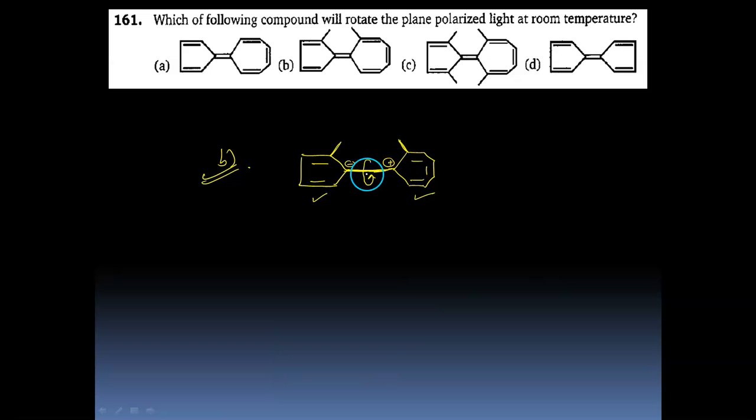What is wrong in C? In C, because of this additional methyl and this methyl, there is an element of symmetry. The horizontal plane divides this into two equal halves. Therefore, there is an element of symmetry, and hence C is not the answer. Only B is the answer.